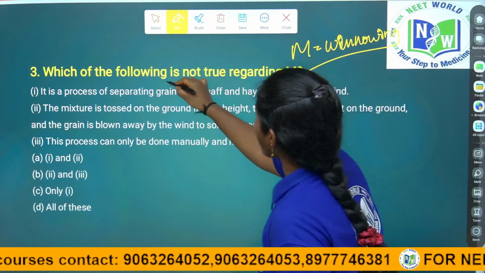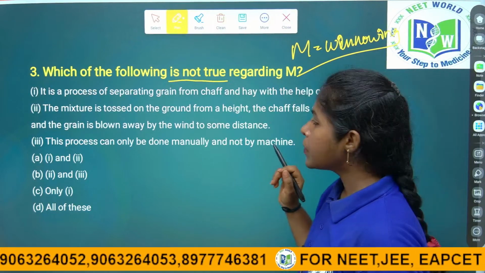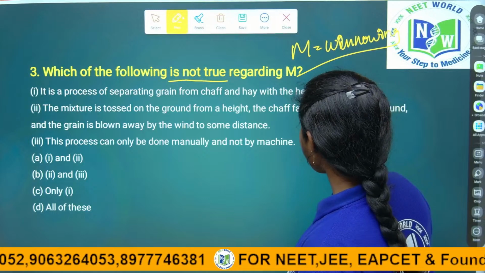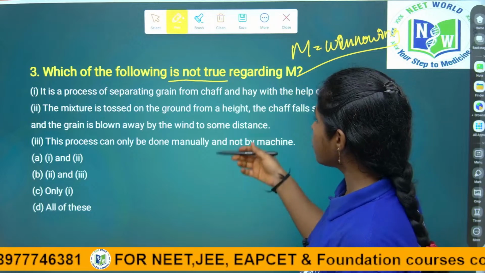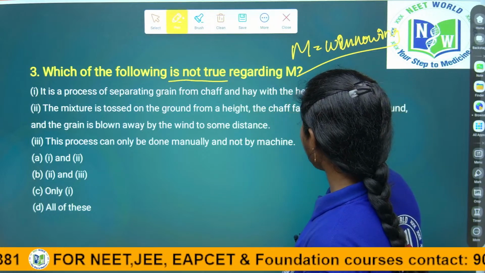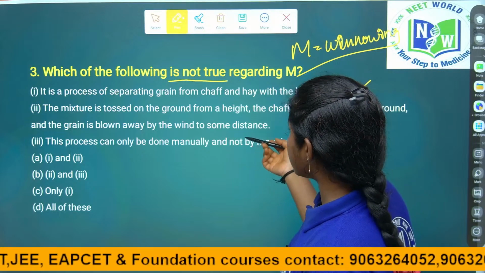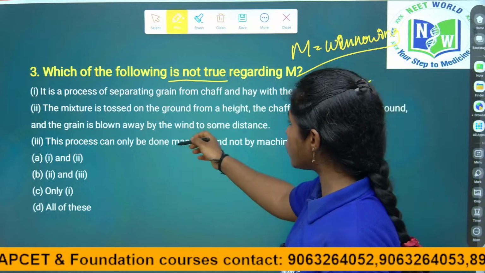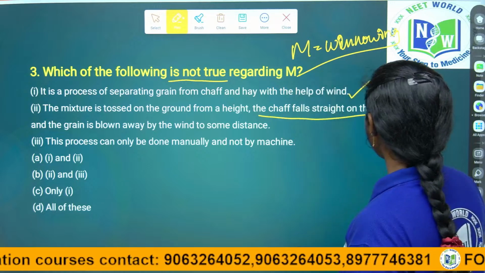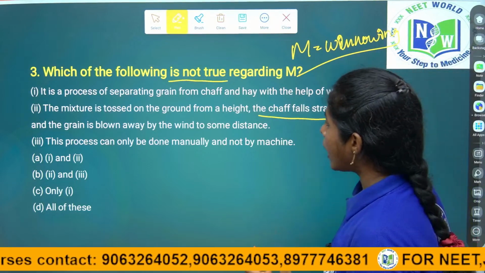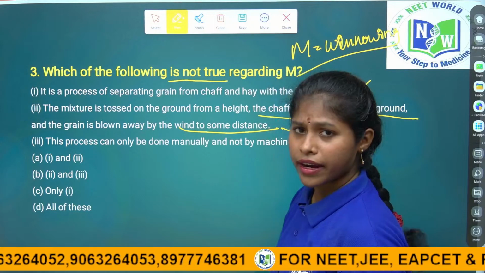They are asking which is not true, children. So, we have to be very careful while reading and answering the question here. See, it is a process of separating grain from chaff and hay with the help of wind. It is correct only, no? Next, the mixture is tossed, which means thrown, at a particular height, and the chaff falls straight on the ground, vertically downwards, and is blown away by the wind at some distance. Okay, this is also a right answer.